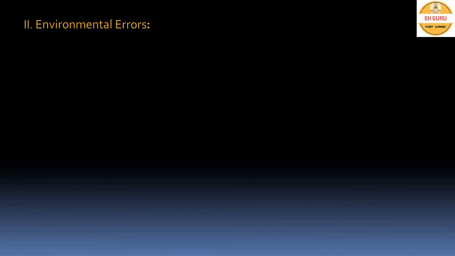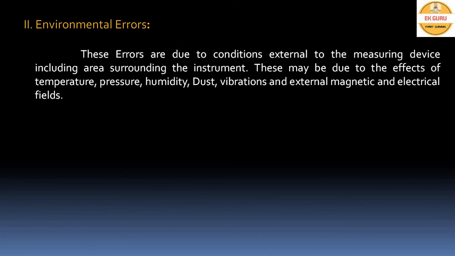And the second one, environmental errors. The area surrounding the instrument comes under the environment of that instrument. Because of the external conditions of the measuring device, namely the effects of temperature, pressure, humidity, dust, vibration, and external magnetic and electric fields, all these parameters will affect the measurement of the instrument.